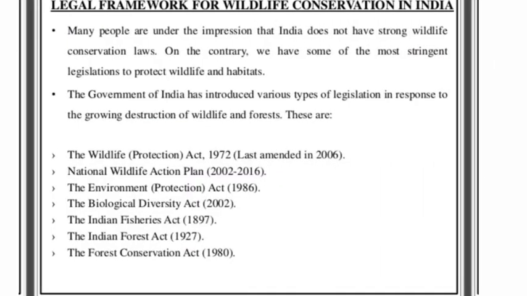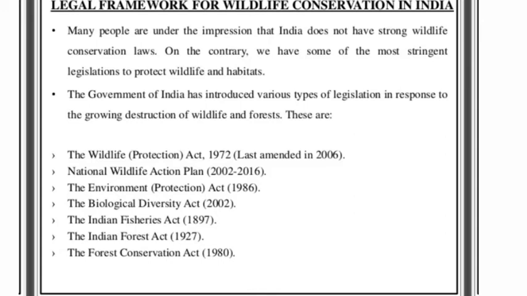There have been many legal frameworks made for the conservation of wildlife, especially in India. People living in India are under the impression that India does not have strong wildlife conservation laws. People of other countries have been complaining for a long time that the Indian government is not making strict laws. On the contrary, we have some of the most stringent legislation to protect wildlife and habitats. Our government has introduced various types of legislation in response to the growing destruction of wildlife and forests.